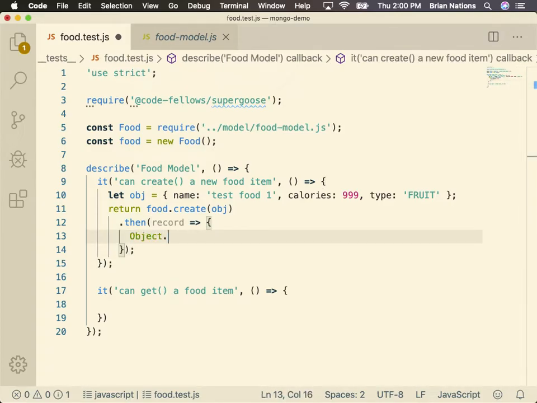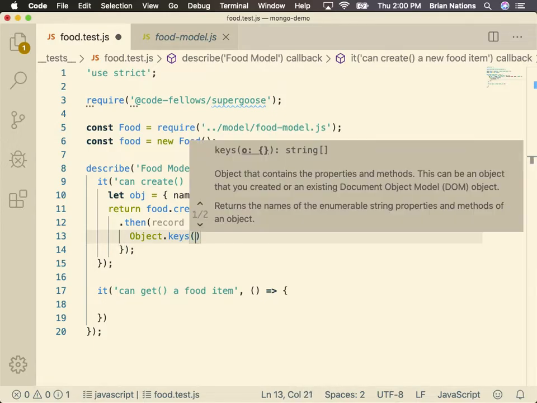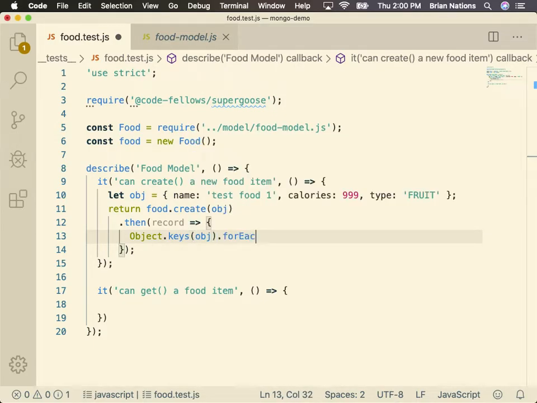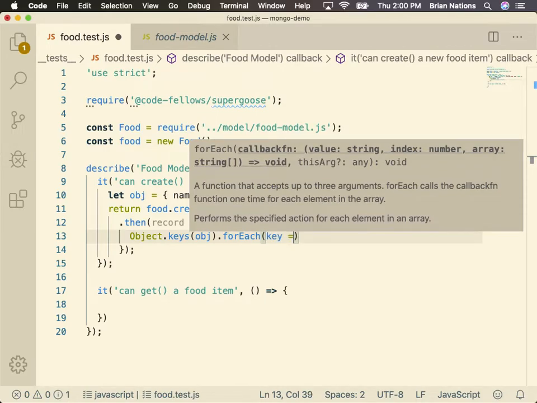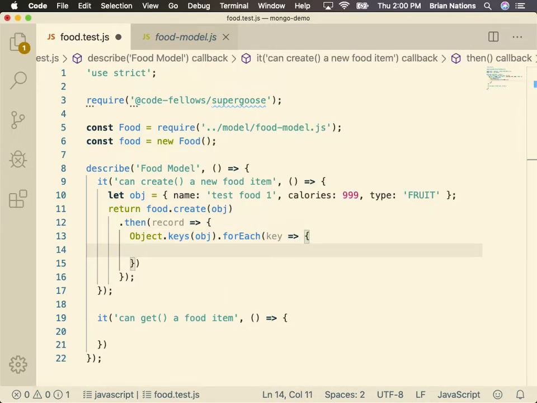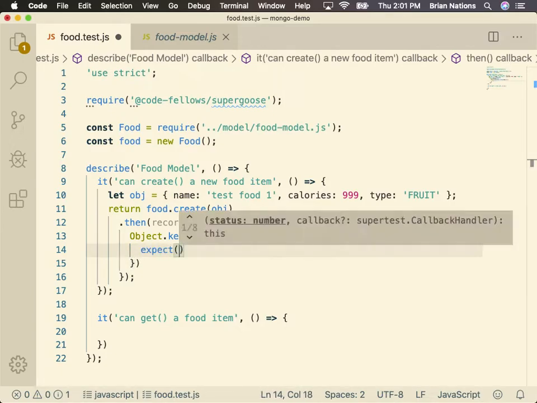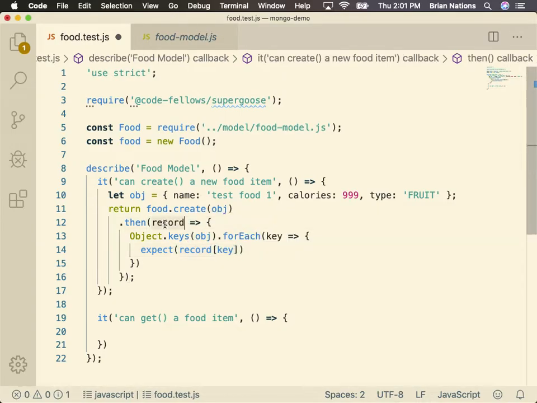So we'll say object.keys. It's the same idea. Object.keys with our object.forEach, we're going to get an array of keys. Okay, and for every single key, we need to check that that equals the object keys that we have up here. We don't know our ID. We cannot check our ID. We can check that our ID is a string, though. Hint. Cool. Okay. So we'll say expect record to the key, which means this thing that we actually got back. So my returned object from Mongoose dot name, right? That's what that's basically saying, right?